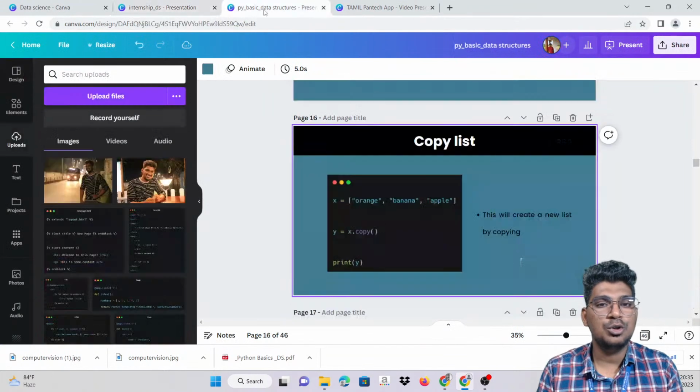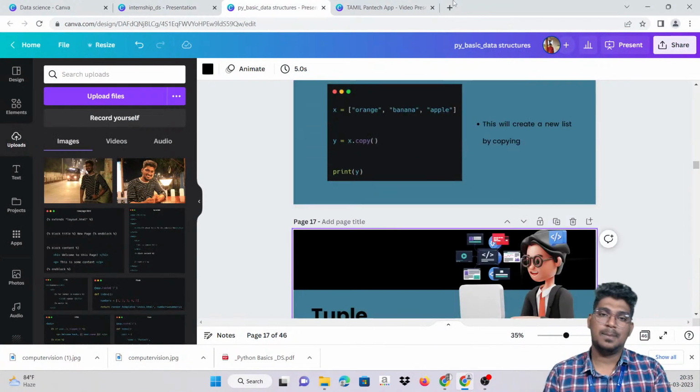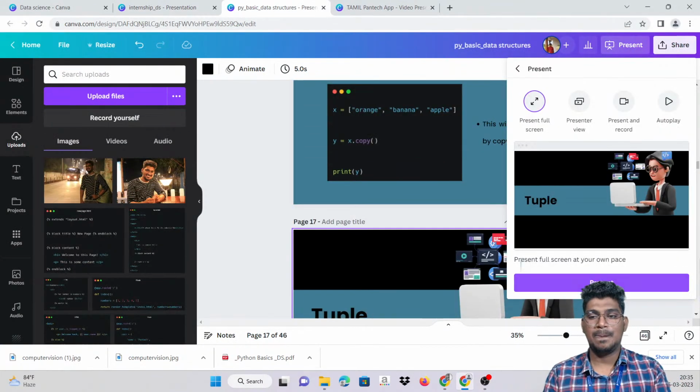Okay, now I'm going to get into the topic. What is a tuple?